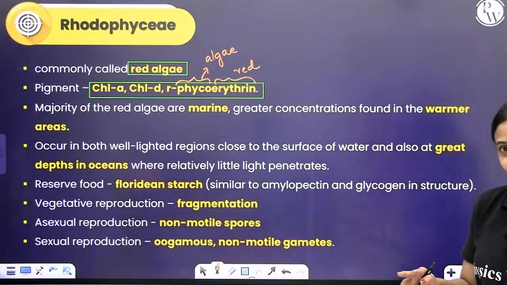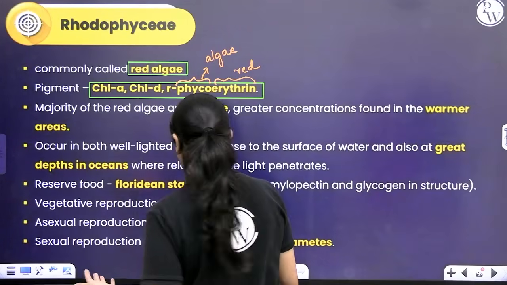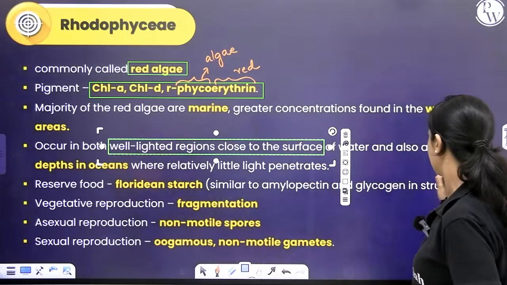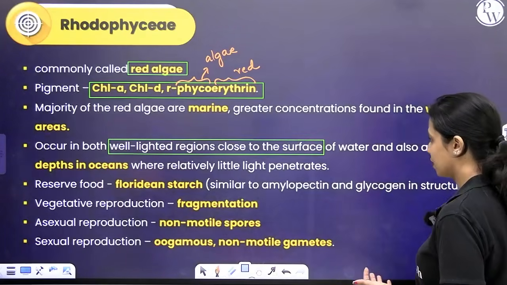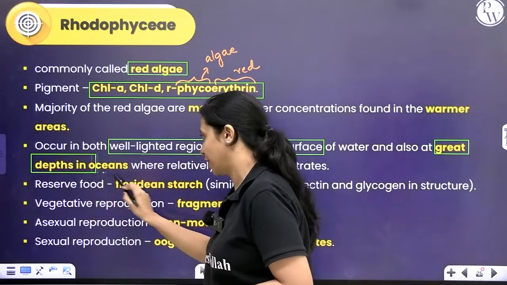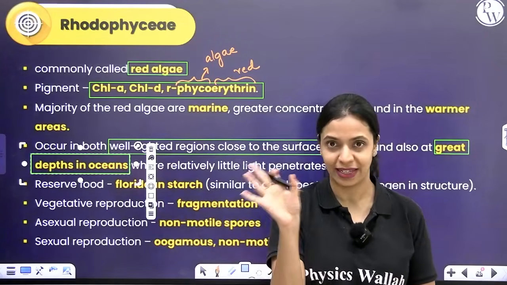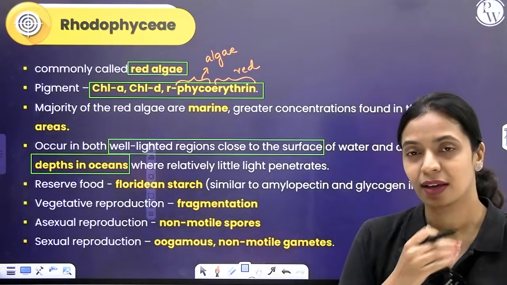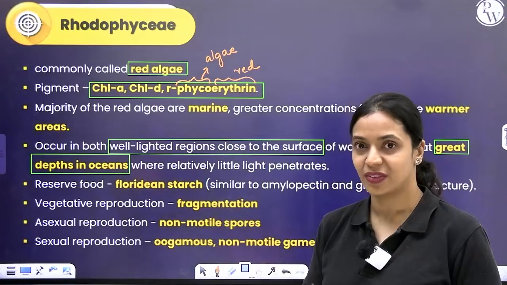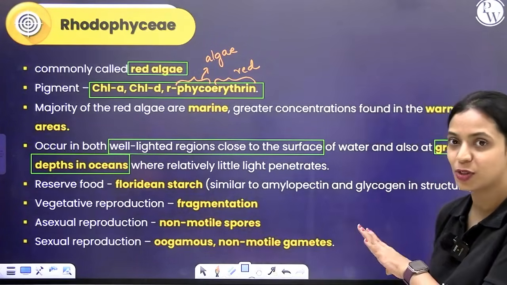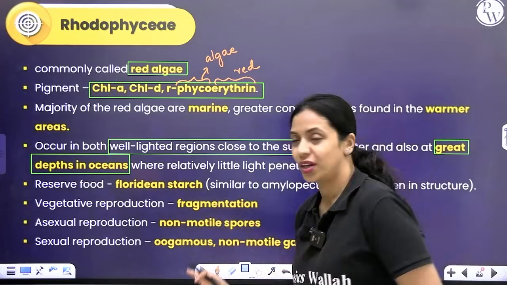They grow well even in areas that are well lit, as well as at great depths where very little light will penetrate. Whatever light penetrates usually will be in the blue, violet region. This pigment has the ability to absorb those wavelengths very well, so they can function and thrive even in such depths of oceans. Okay. So what is the reserve food here?